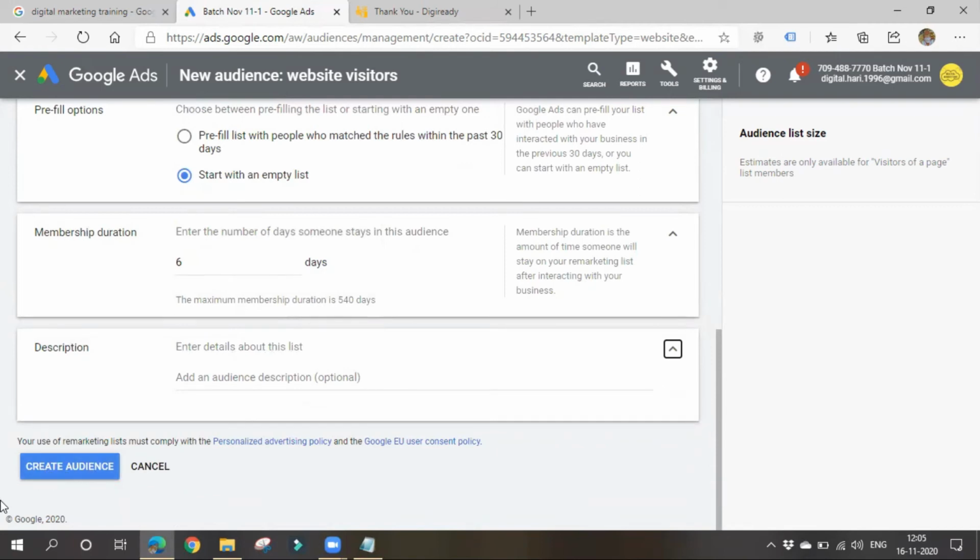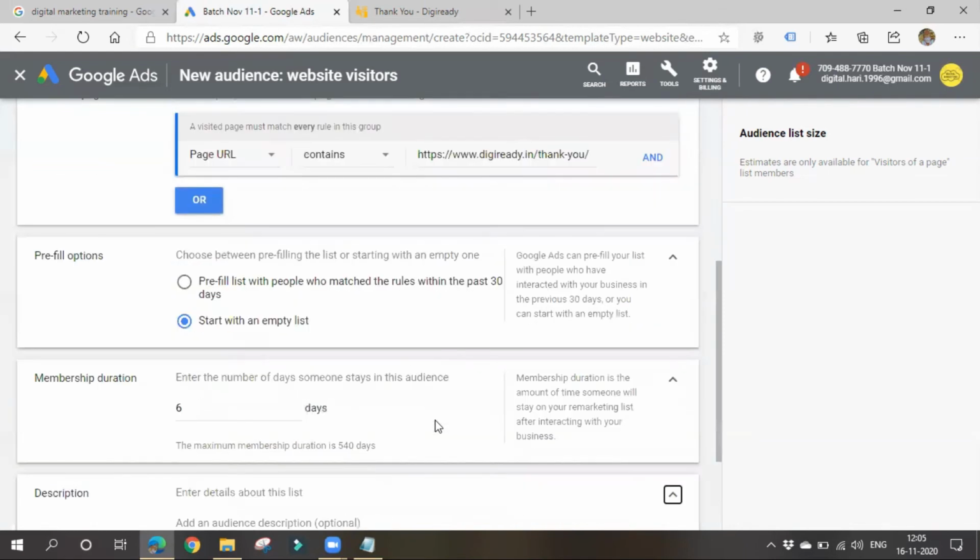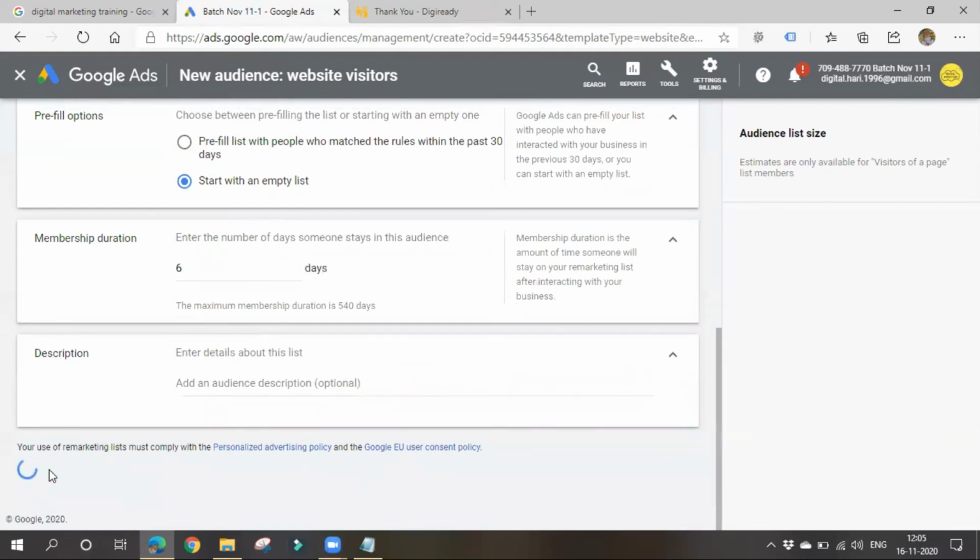So again I am saying, in order to retarget people, in order to create a remarketing list, and in order to show your ads to people who have visited your website or mobile app or whatever it may be, you must have placed the conversion tracking code in your website. Then only you can track who is coming to your website, and Google Ads can track some data from your website. From that data you can set some rules and target only specific people based on your requirement, which is create audience.